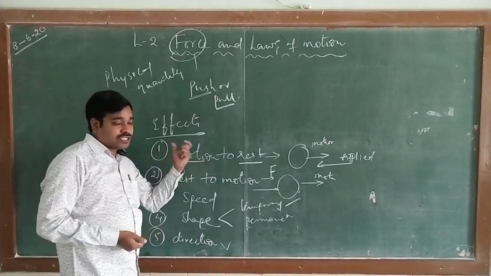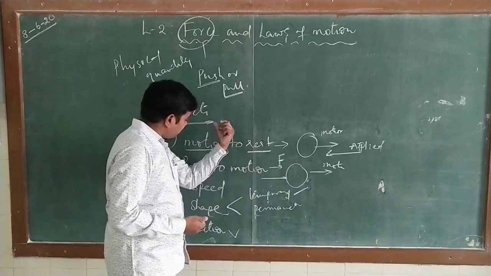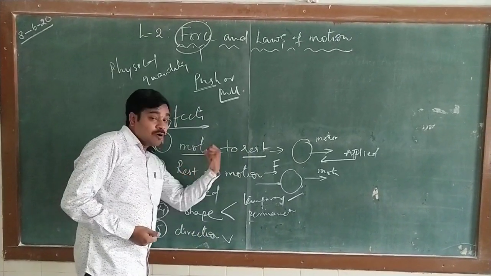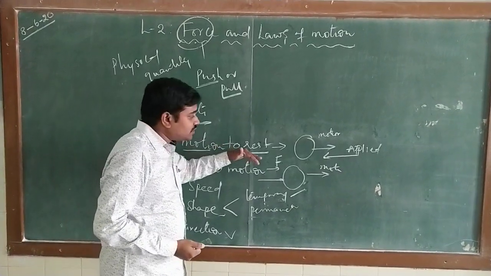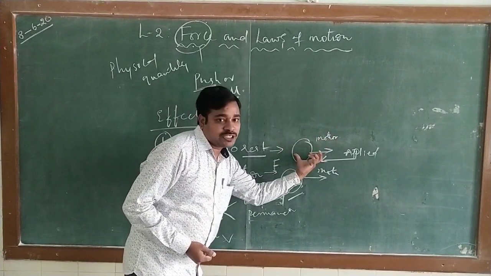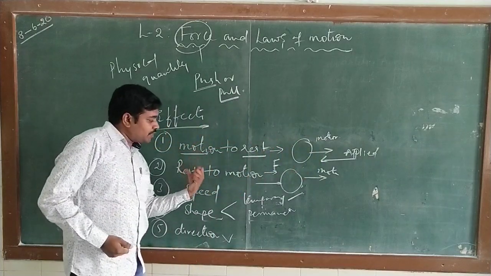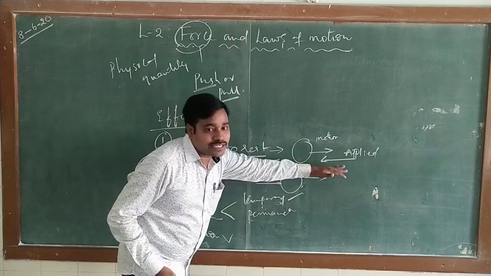The first one, force makes the body come from motion to rest, and also force helps the body come from rest to motion. And what is the difference between these two cases? In motion to rest, here the applied force and motion are in opposite directions. Whereas when a body comes from rest to motion, here the applied force and motion are in the same direction.